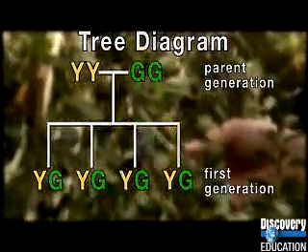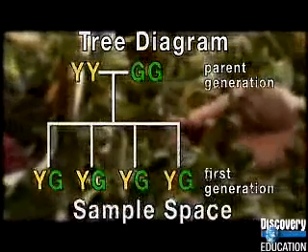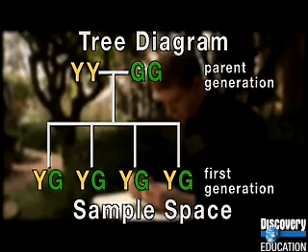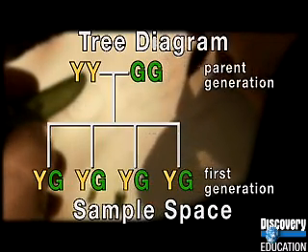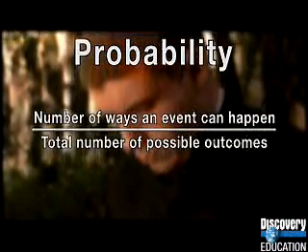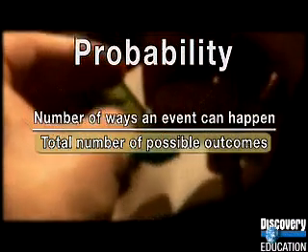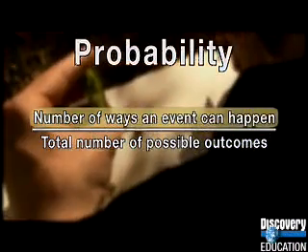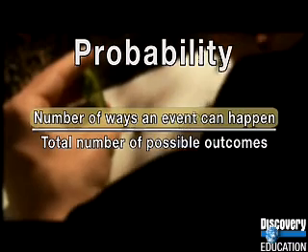This set of all possibilities is called the sample space. Considering it can help us determine the probability of any particular outcome. Probability can be expressed as a fraction. The denominator is the total number of possible outcomes. The numerator represents the number of ways the event of interest can happen.